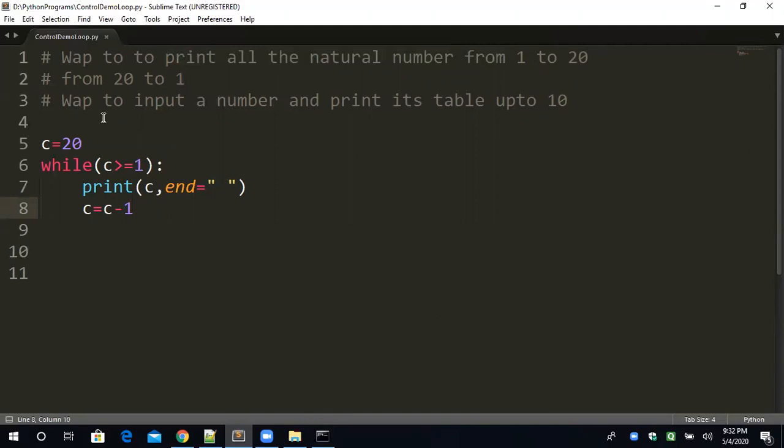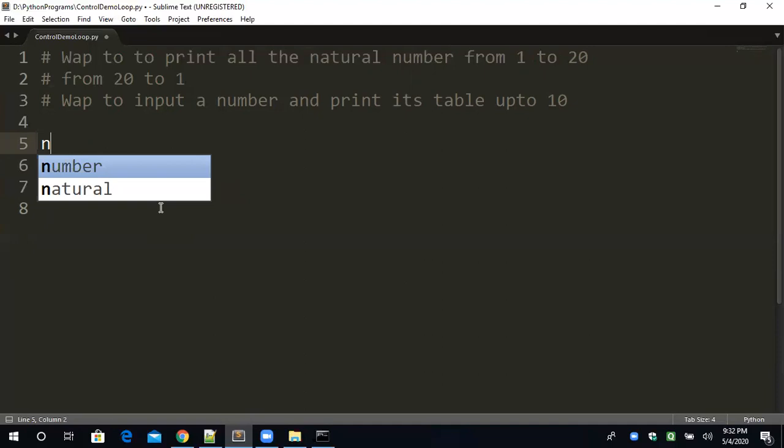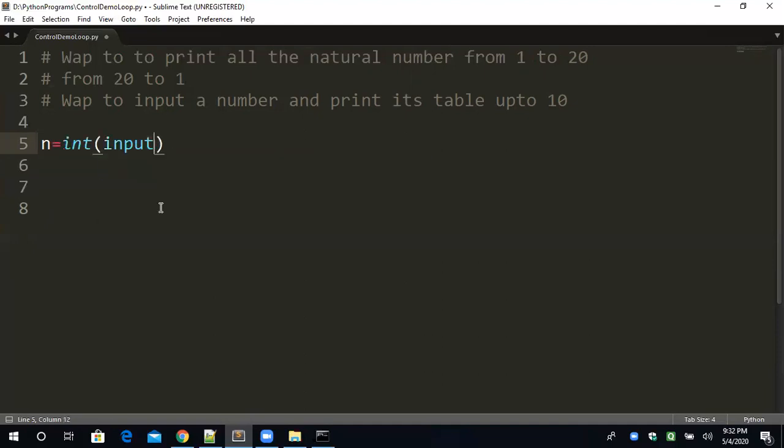Okay, now the third question is to write a program to input a number and print its table up to 10. No problem. So in this program, basically the input is involved. So just a moment, I have to take the input from the user. So how to take the inputs? You all are connected with me from the first lecture, so you don't worry. Enter number. My lecture on basic input output is uploaded on YouTube. If you have any problem, the connected lectures are uploaded on YouTube in the series of Python. You can watch.